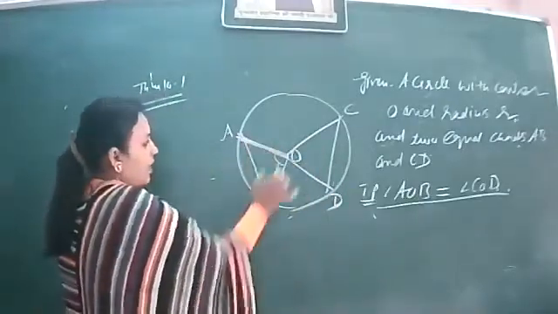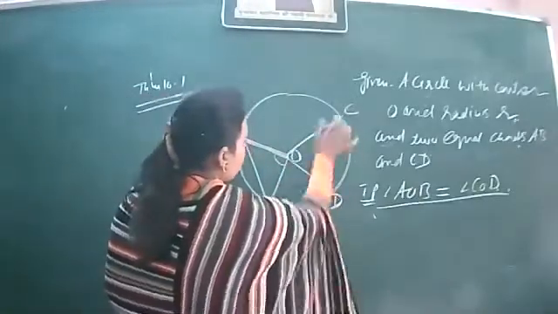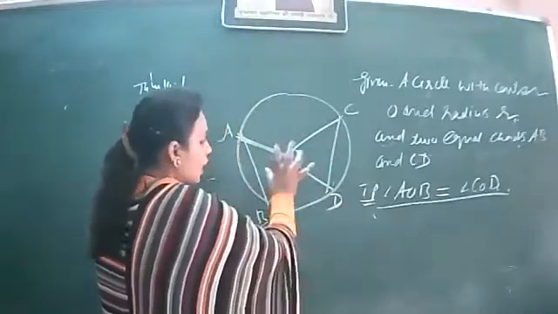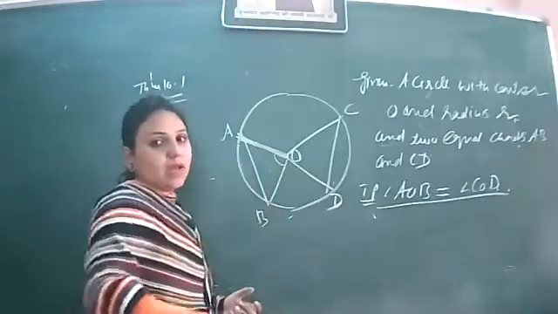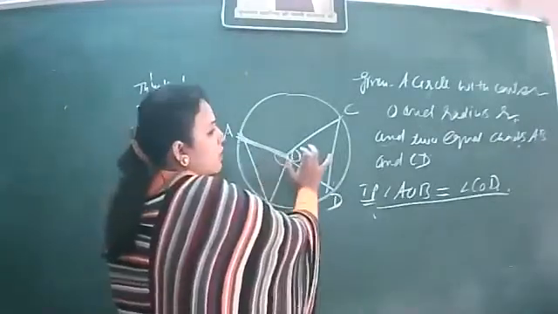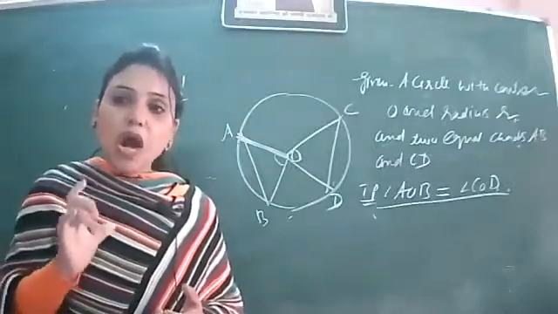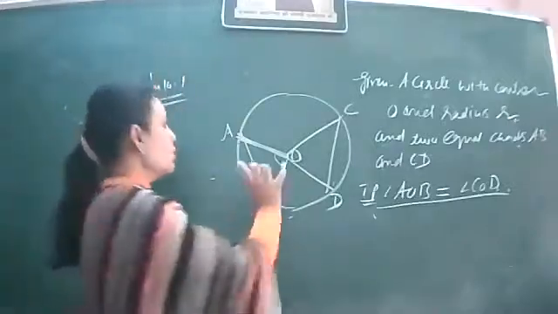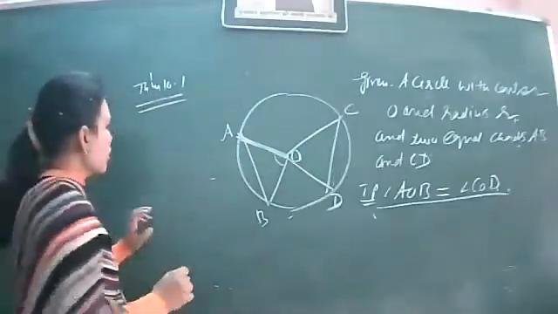This is the triangle AOB in which angle AOB is present, and this is the triangle COD in which angle COD is there. If these two triangles are congruent, then angle AOB is equal to angle COD by CPCT. So our motive is to prove these two triangles congruent. So let us start with the congruency of these two triangles.